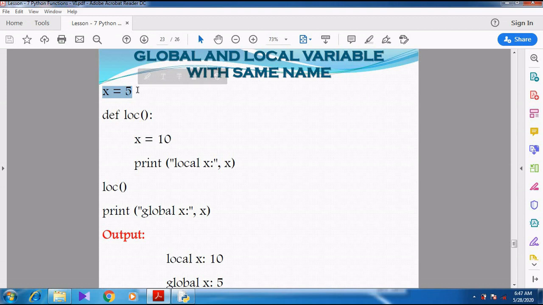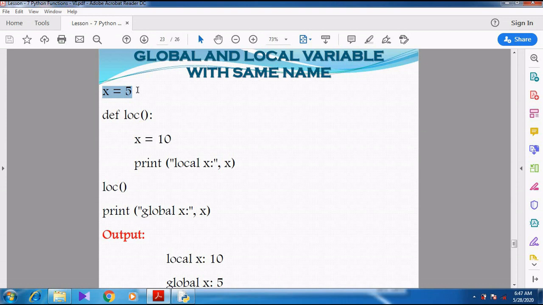So x equal to 5 will be printed on the screen. Can you understand, students? Both the names are same, but they are used in different places. One is used outside the function, another is used inside the function.